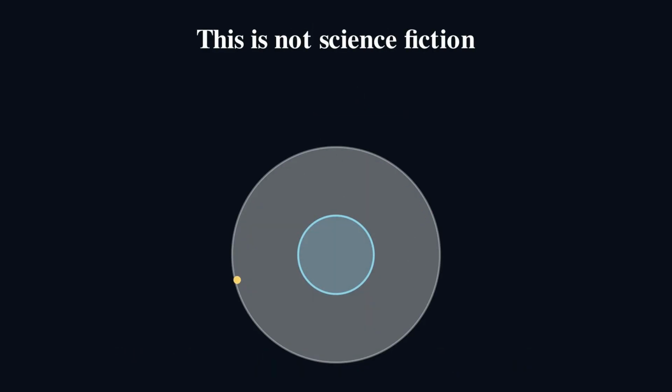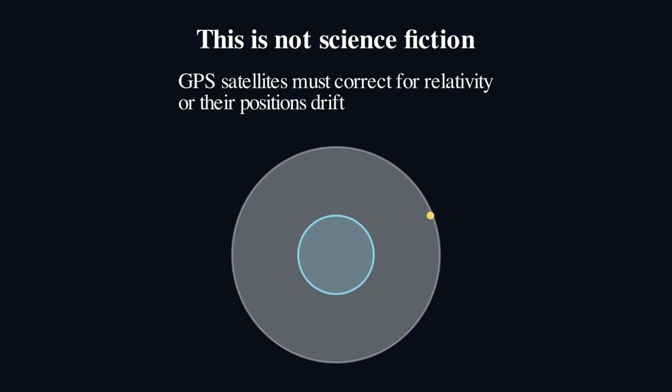Now, this is not science fiction, this is a reality. In fact, GPS satellites have to correct for this relativistic effect, otherwise their positions would drift. Now, this is only the first part of the story. The second part of the story is length contraction. Things get shorter as we move at higher and higher speeds, and that's what will come next.